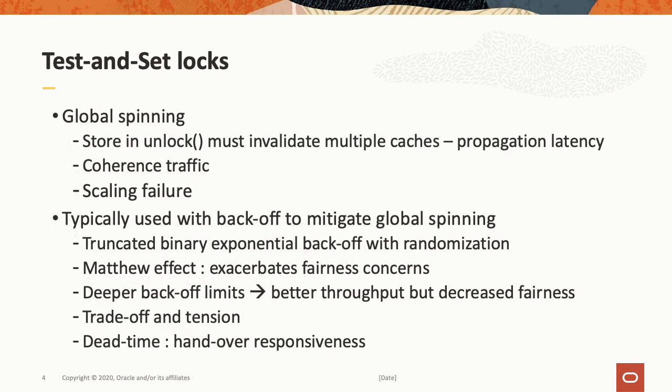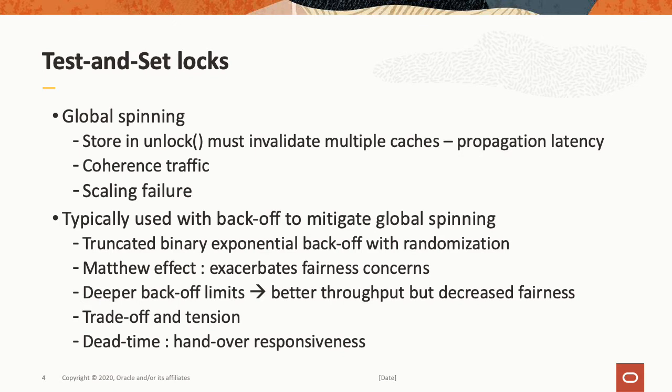So, test and set locks use global spinning, and by global spinning, what I mean is if we have 10 threads waiting on a lock L, they'll all be busy waiting on a single location. And so the store in the unlock must invalidate multiple caches, and there's a propagation latency through the coherence fabric. So we generate lots of coherence traffic, and that can result in scalability failure.